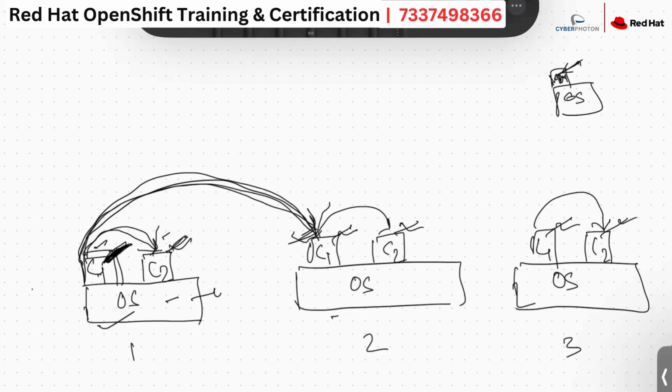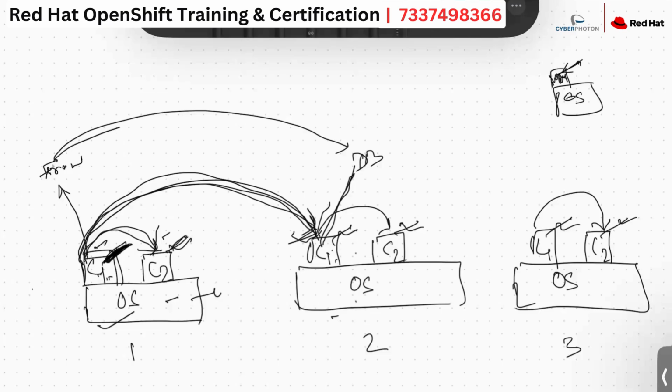But this shouldn't happen in organizations, guys, right? In organizations, every container should communicate with another container. Suppose my front-end application is running in this container, and my backend DB application is running in this particular container. So this front-end and backend DB should communicate, right? But at this moment, if the containers have been deployed on different operating systems, this communication cannot be established just because they have different networks.